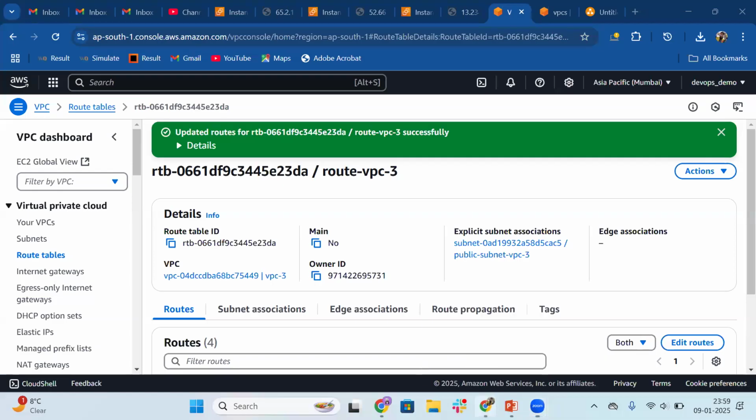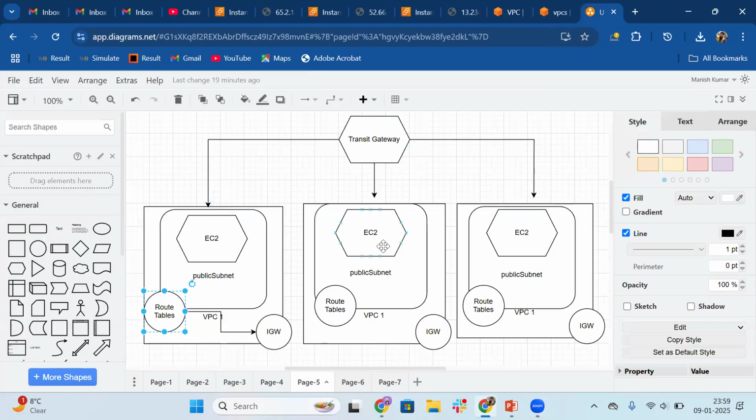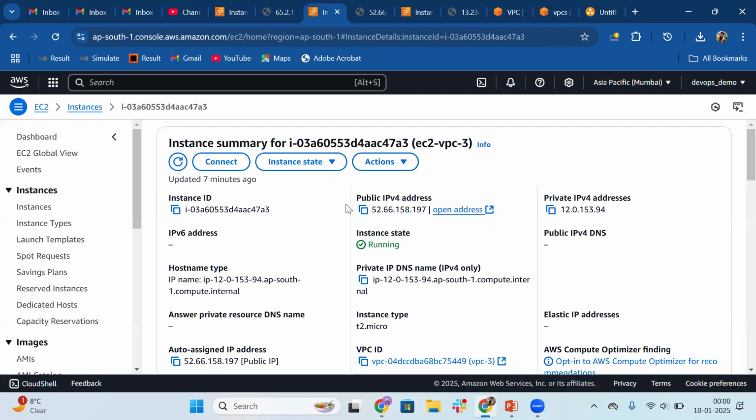Back to the video. So we have configured the routes as well. We have configured the infrastructure as well. So we have the EC2 running in all these three VPCs. We have created the transit gateway attachment for all these three VPCs, VPC 1, 2, and 3. We have configured the route tables as well for the transit gateway attachments. We have mapped the transit route to the VPC CIDR of second and third in first, the first and third in the second, and the first and second in the third route table, correct? Now we have to check the communication between these three with the help of the private IP address of these EC2 instances, correct?